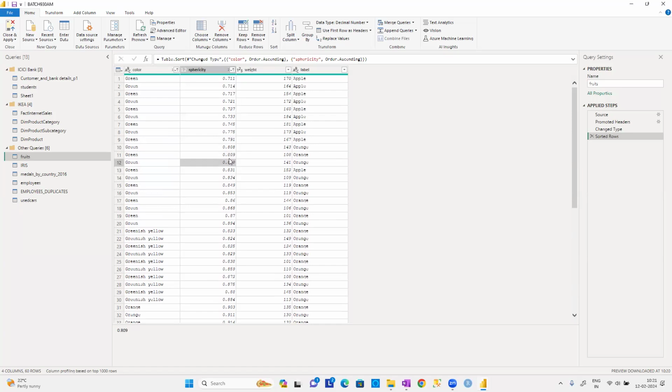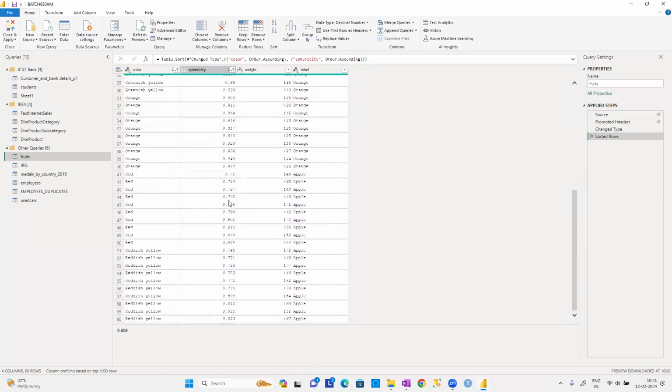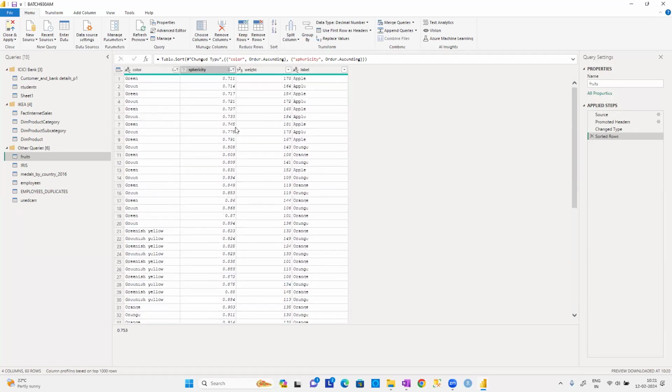So observe carefully, guys. In green color, we have 2 fruits which have 0.809, 0.809. And in the reddish yellow, we have 0.753, 0.753. Then when they have the same sparsity, what I want to do is put these particular 2 records, 0.809, in the descending order of their weight.